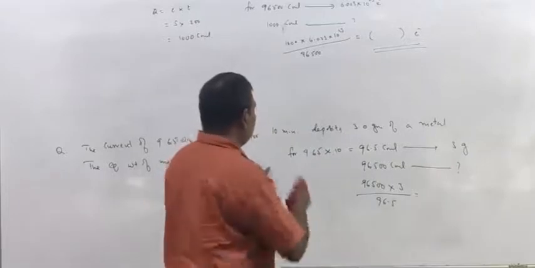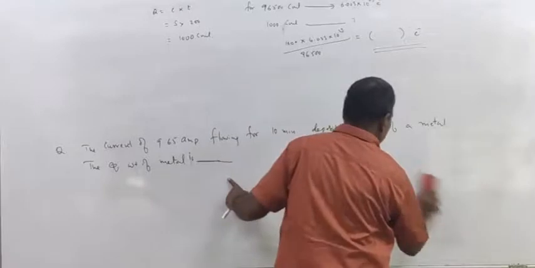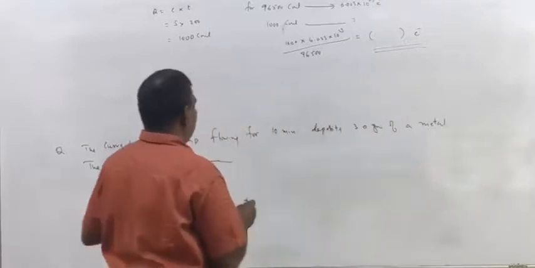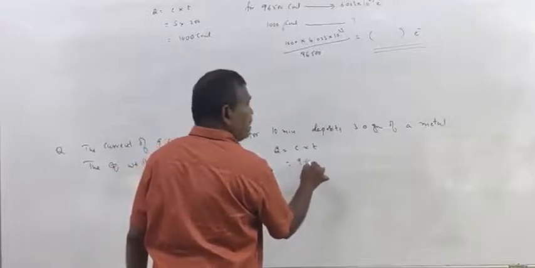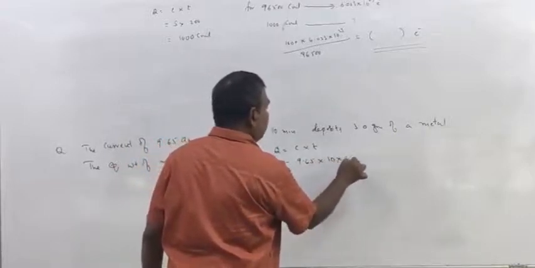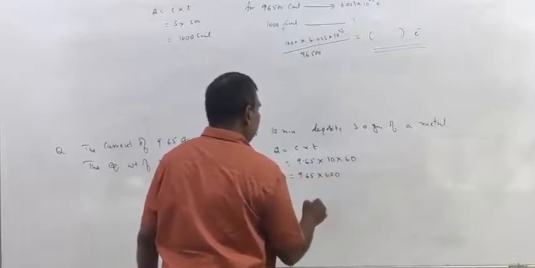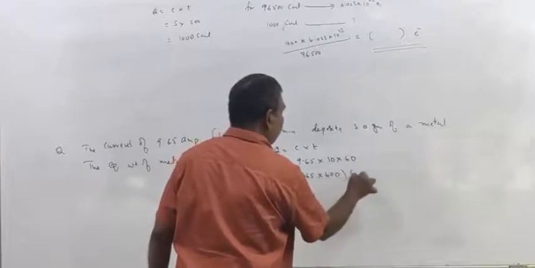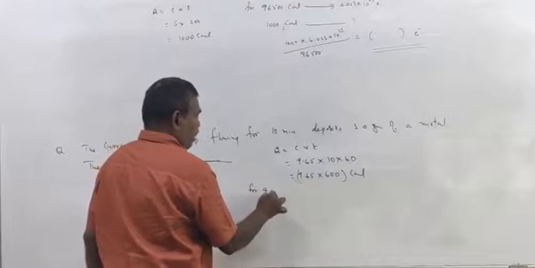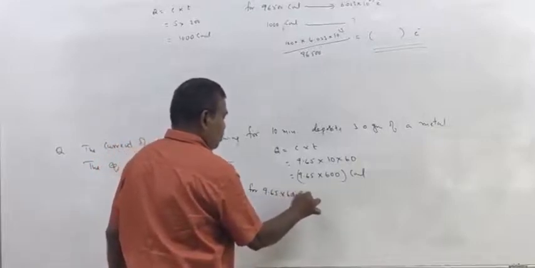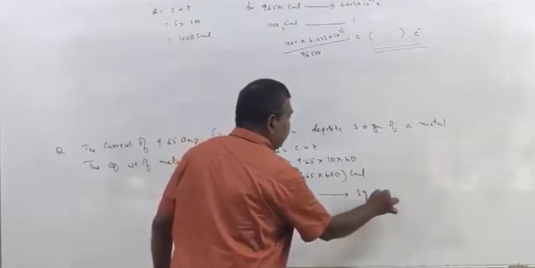Here we have to change the time into seconds, right? So Q equal to C into T. C is 9.65, T is 10 into 60. So 9.65 into 600 coulombs. For 9.65 into 600 coulombs, 3 grams of metal is deposited.